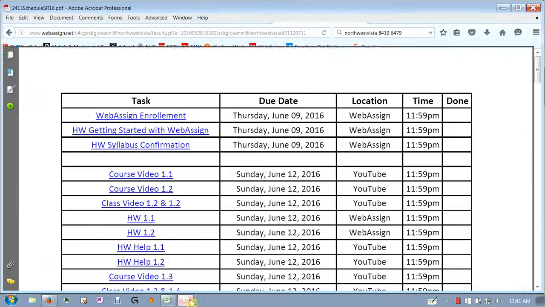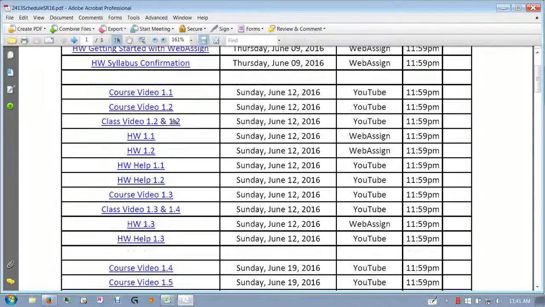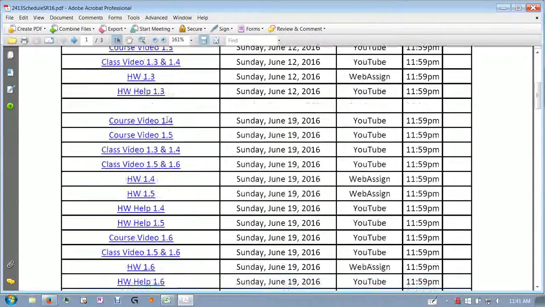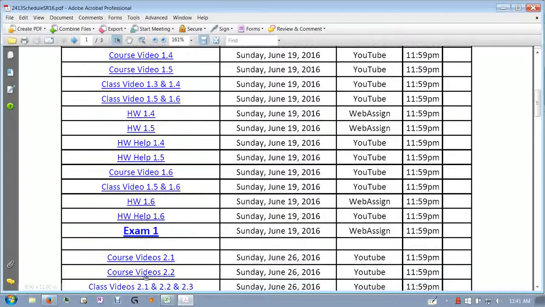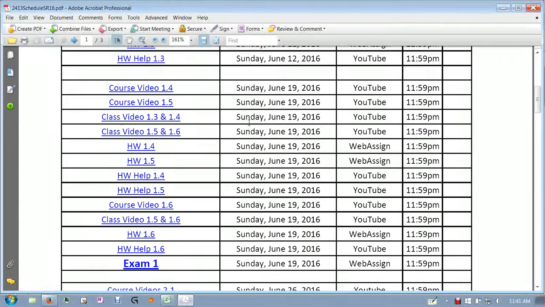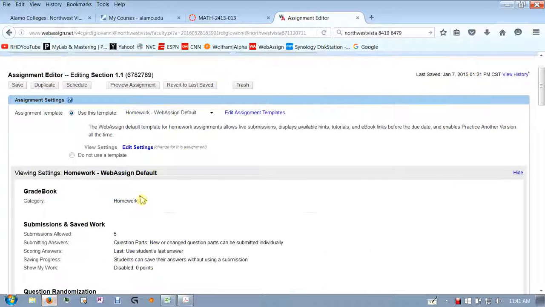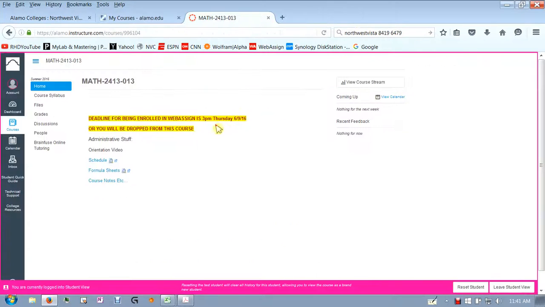Let me see if there's anything else. The only difference is that there are all these homeworks, then you get to the exam that you do online. When you do that online, you only get one chance at each problem, just like you would in a normal class. Just make sure I'm not forgetting anything here. You've got all this taken care of. I showed you how to get into WebAssign and do your work.